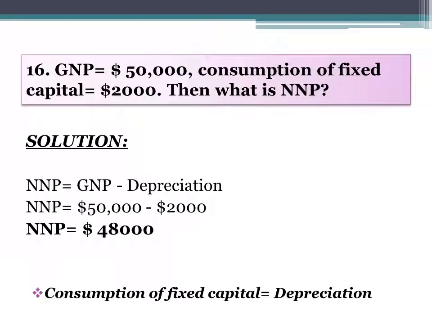GNP is equal to $50,000 and consumption of fixed capital is 2,000. Then what is NNP? NNP stands for net national product. The formula for NNP is equal to GNP minus depreciation. Now we will put the values. GNP, that is 50,000, and the consumption of fixed capital is equal to 2,000. Then we get the answer, that is NNP is equal to 48,000. Now here the consumption of fixed capital stands for depreciation. Depreciation is basically the consumption of fixed asset, the depreciated value of that fixed asset.